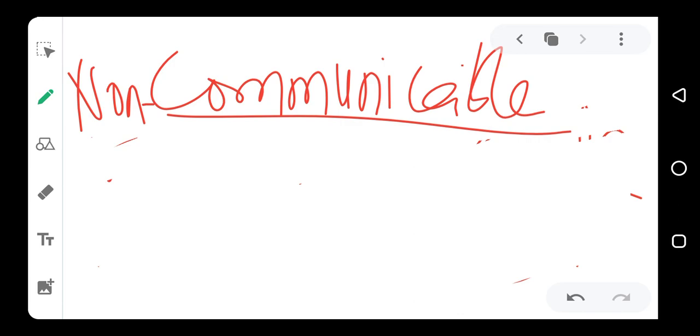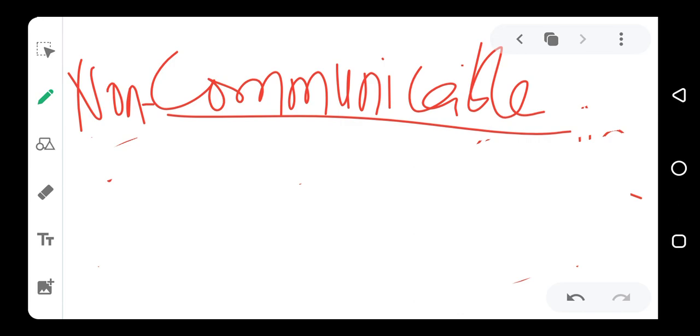Non-communicable diseases are the ones that cannot spread from one person to another. They are also called non-infectious diseases, like typhoid, like malaria, like dysentery. These cannot spread from one person to another person. So they are called non-communicable or non-infectious diseases.